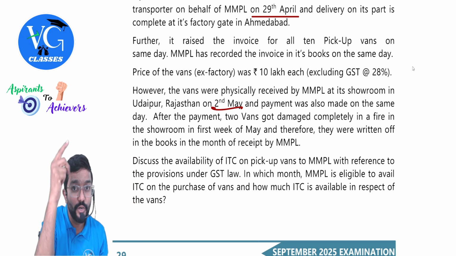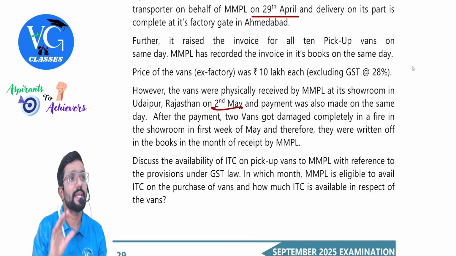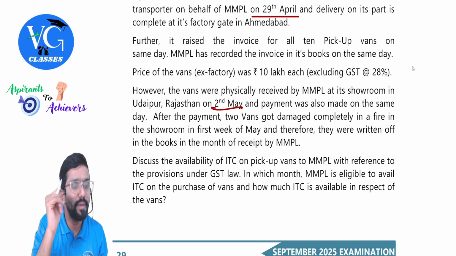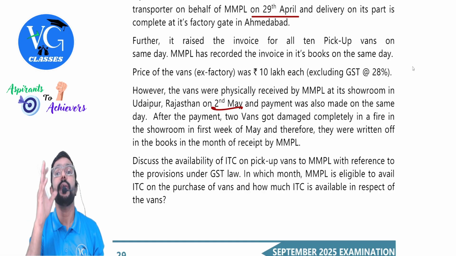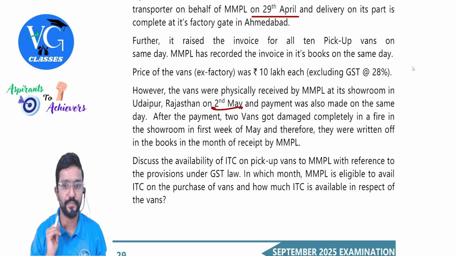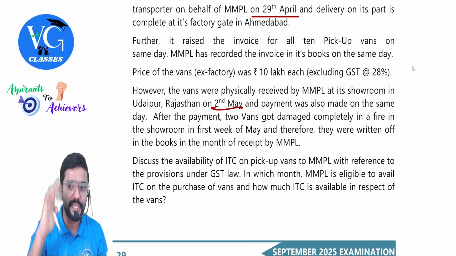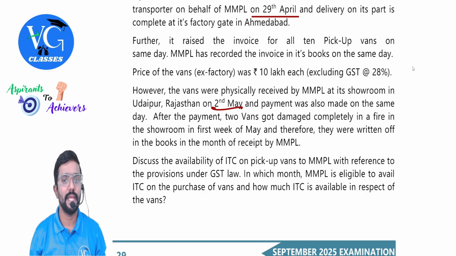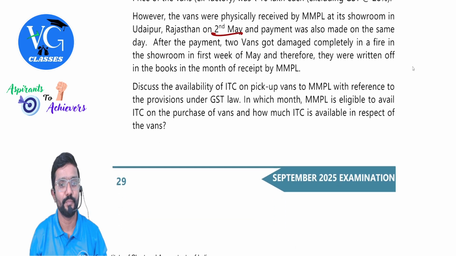So that means simple, guys. Observe, they have played around with two dates here. Can they claim credit in April or in May? April. Okay. And the payment was also made on the same day. So the payment date is also 2nd May. After the payment, two vans got completely damaged in a fire in the showroom in the first week of May, and therefore they were written off in the books in the month of receipt by MMPL.